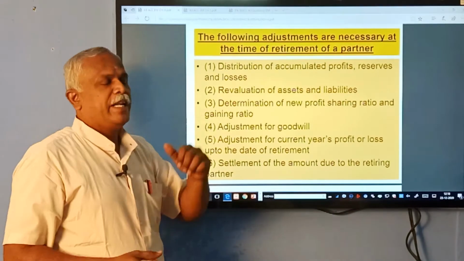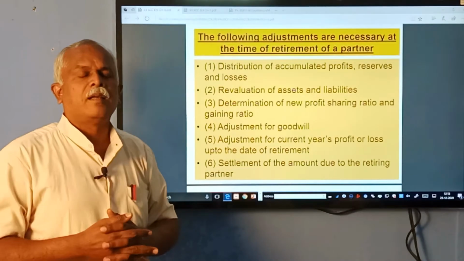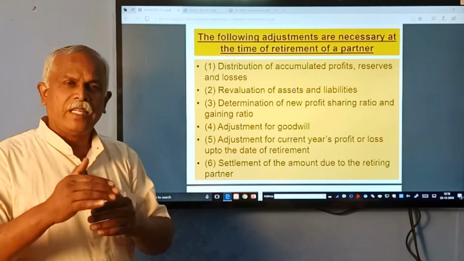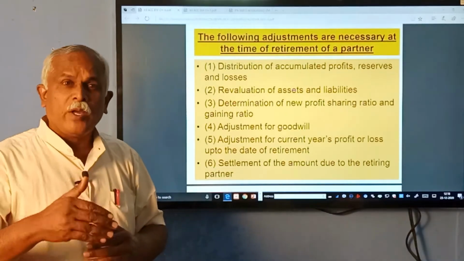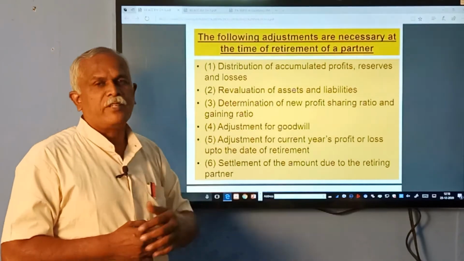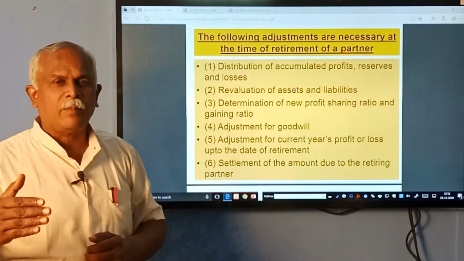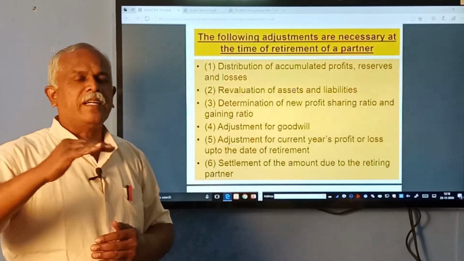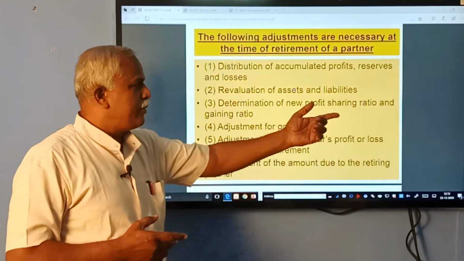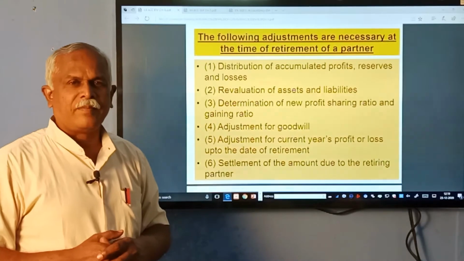Next is determining the new profit sharing ratio. We know that in a partnership, if one goes out, others may continue. The ratio in which the continuing partners are going to share the future profits is termed the new profit sharing ratio. It will be more than the previous ratio because one man is going out, and his share is taken by the continuing partners. So, they stand to gain. That ratio is called a gaining ratio, the new sharing ratio for the continuing partners.